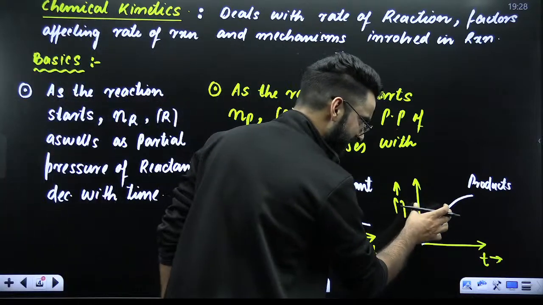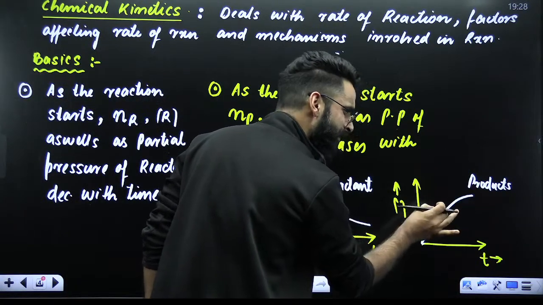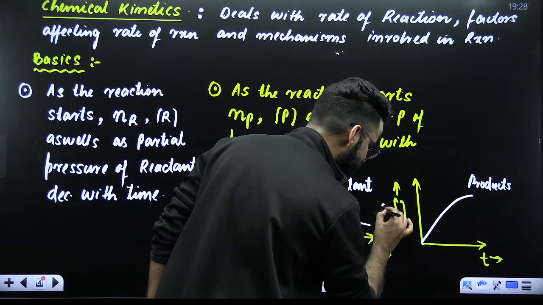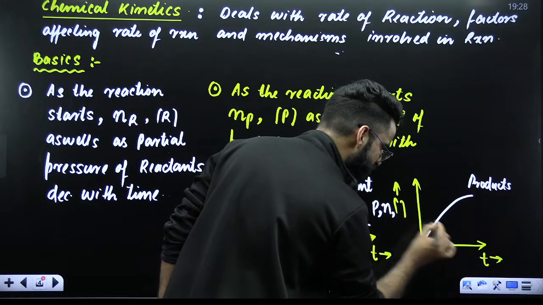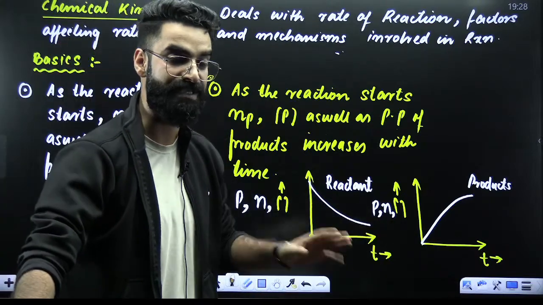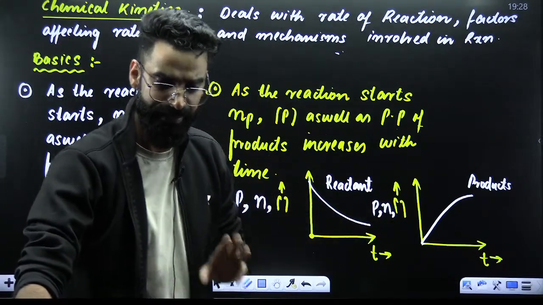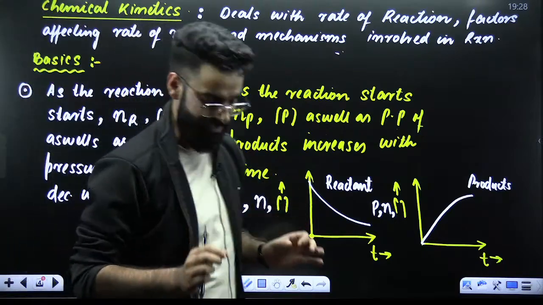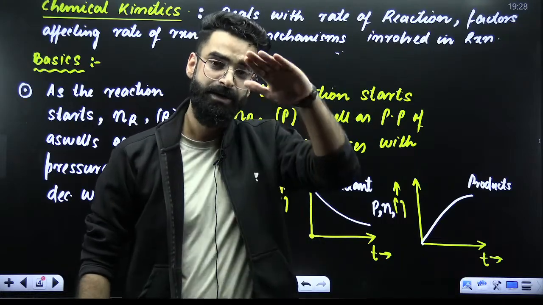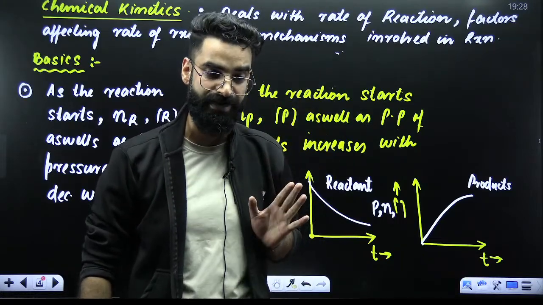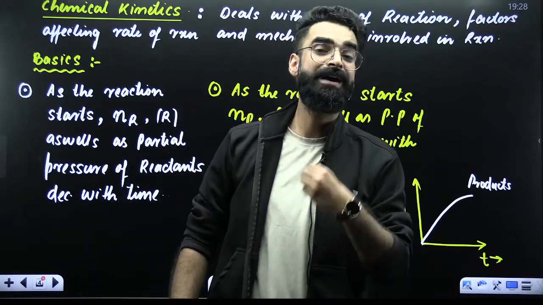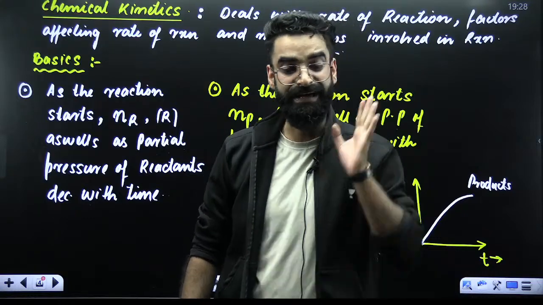Similarly, this particular graph, which is about the product, is not only about concentration versus time. The same is going to be between moles versus time, and between partial pressure versus time for the products. So in total, these are not just two graphs now, these are in total 6 graphs, right? So I just want you guys to remember two statements. When the reaction starts, moles of reactant, concentration of reactant, as well as partial pressure of reactant decrease with time. Moles of product, concentration of product, as well as partial pressure of product increase with time.